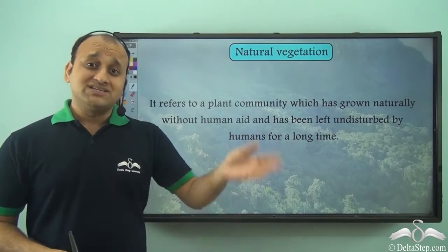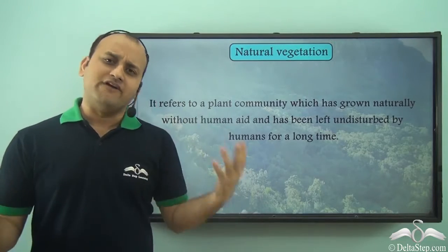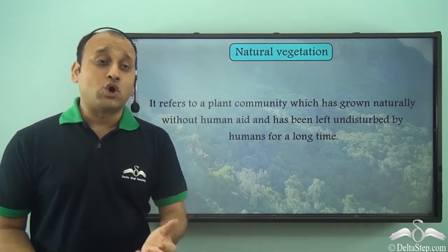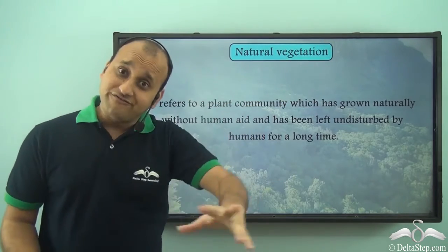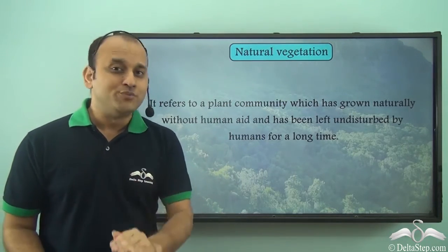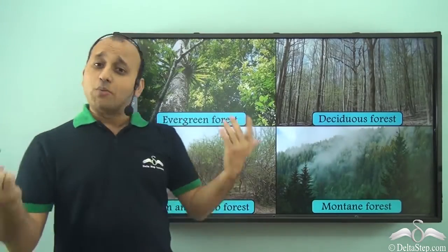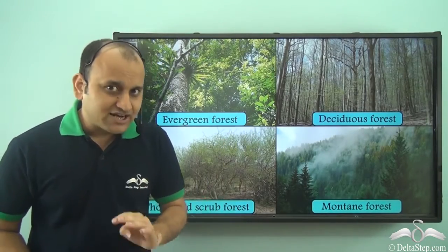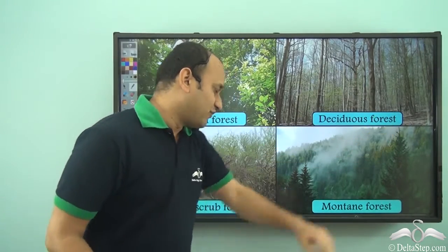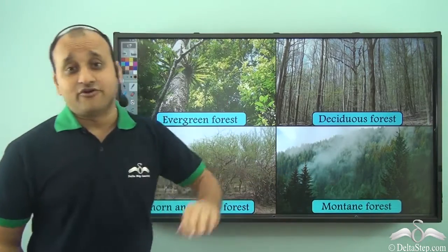When humans leave a plant community undisturbed in a region for a very long time, then the vegetation growth which we see is called natural vegetation of that area, because it has grown naturally without human intervention. Now, when we talk about India, we have four major categories of natural vegetation: evergreen forest, deciduous forest, thorn and scrub forest, and montane forest.